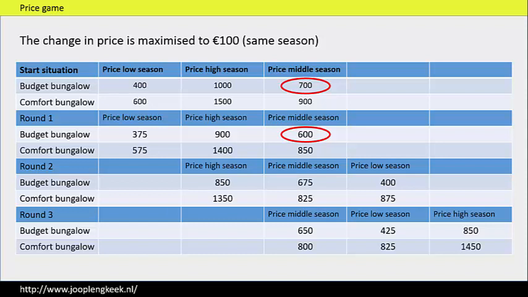When you set a price in round 2, the price should be between 500 and 700 because the new base is round 1. So the price should be between 500 and 700 and 675 is allowed.